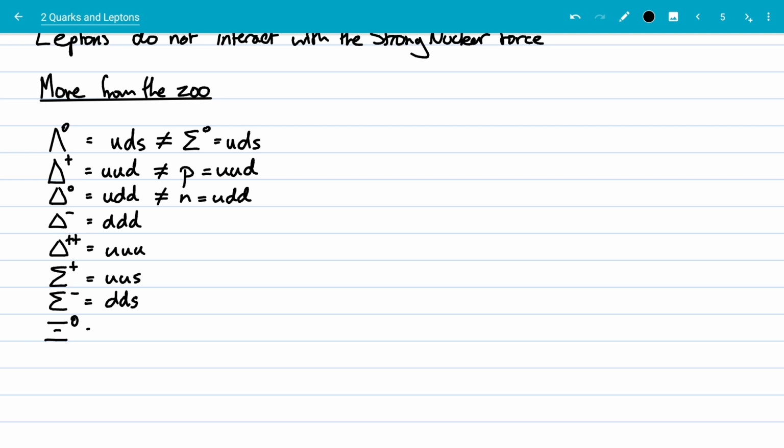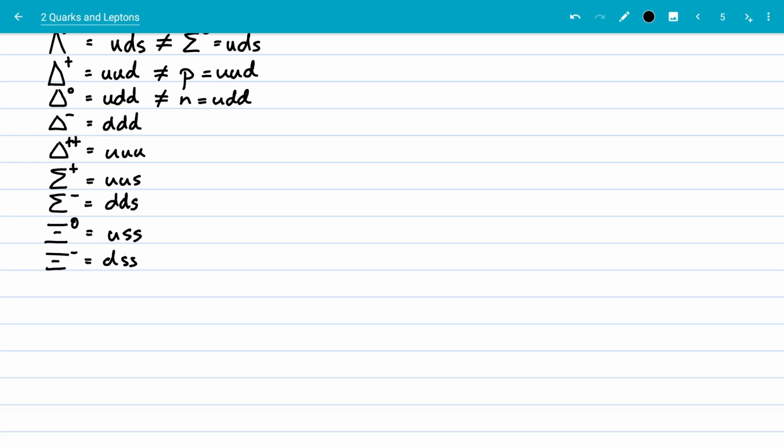And we can have a xi zero, which is an up, strange, strange. And we could have a xi minus, which is a down, strange, strange. And all these have antiparticles as well. And then we've got our omega particle, which is a strange, strange, strange quark.